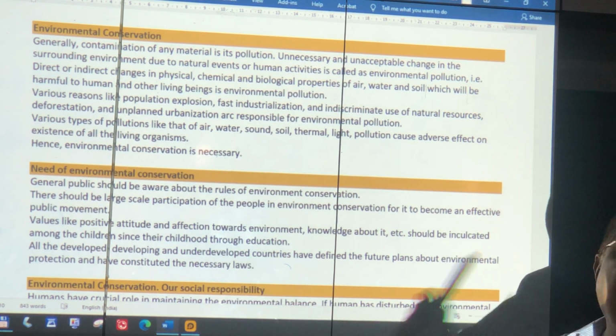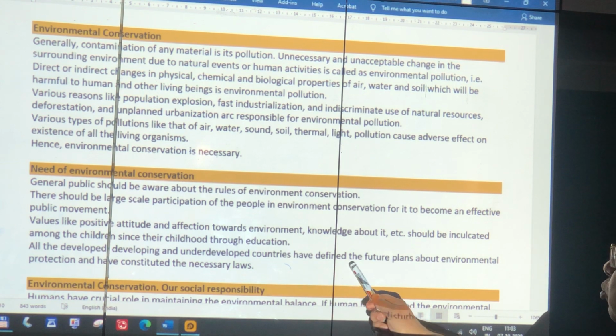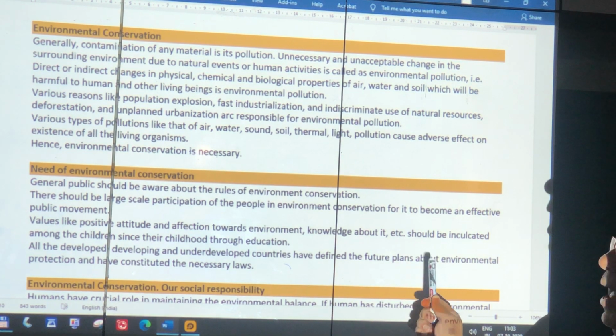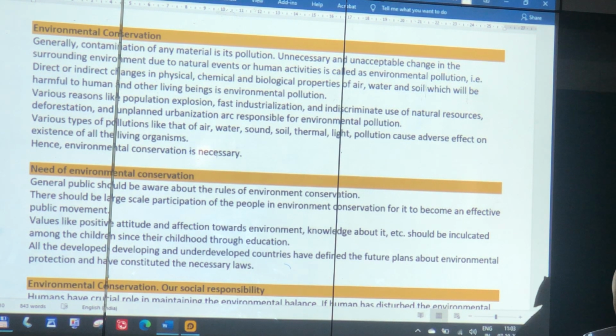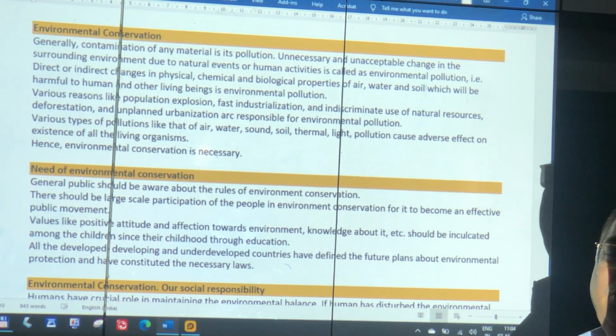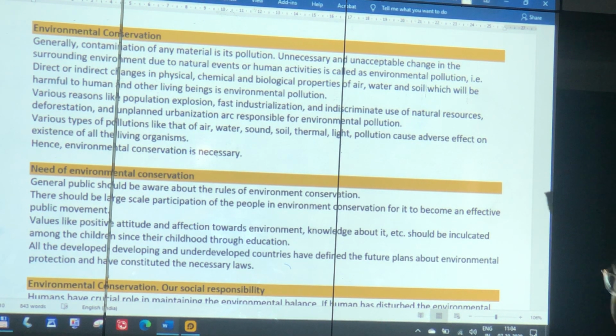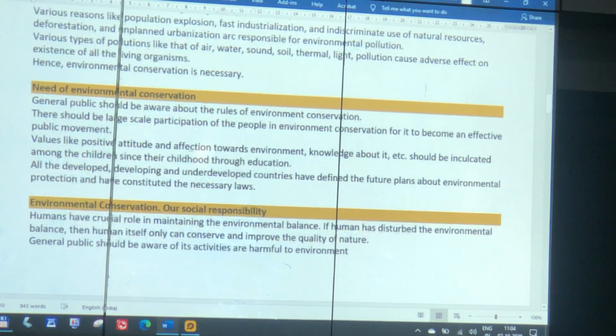All of you, developing, underdeveloped, don't give excuses. Should check about the future plan and make necessary laws. What is my problem? In Africa, there is so much violence. Don't talk nonsense. We have to all work together. Environmental conservation is our social responsibility, my friends.